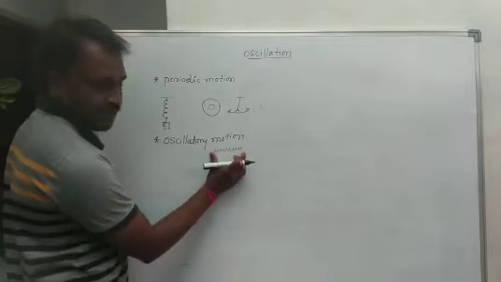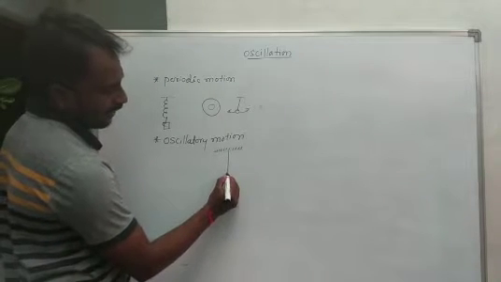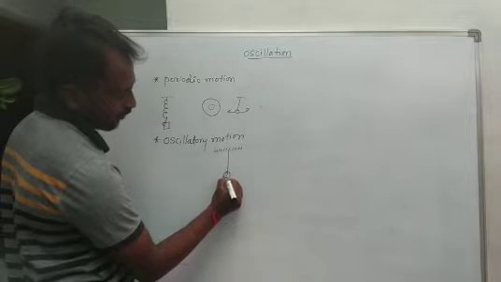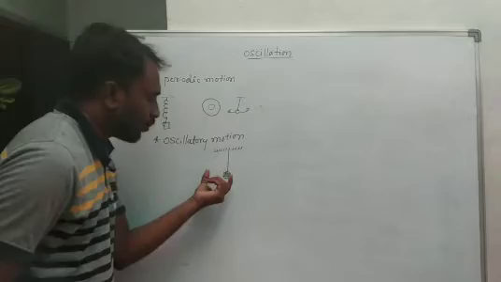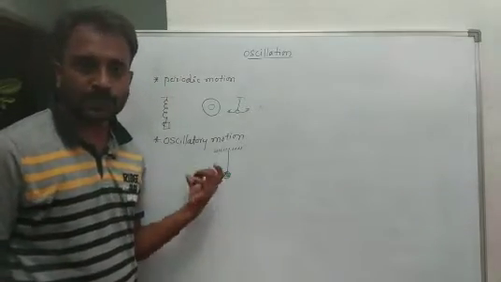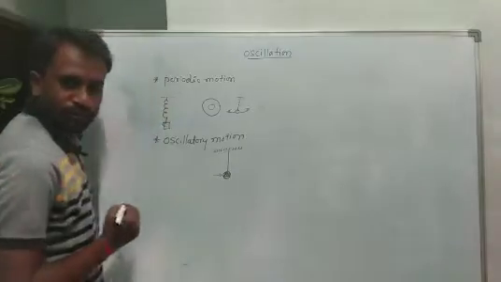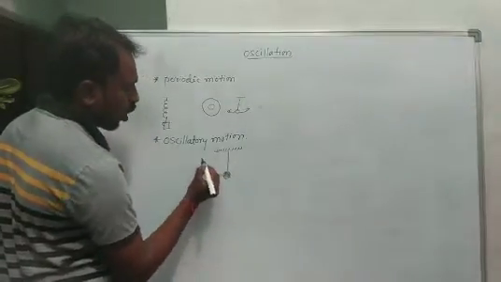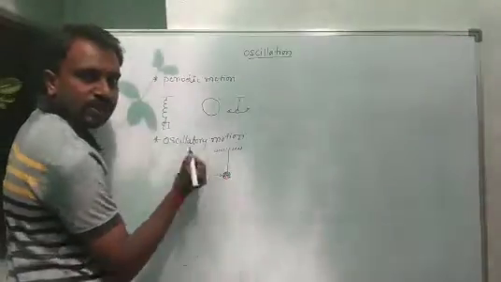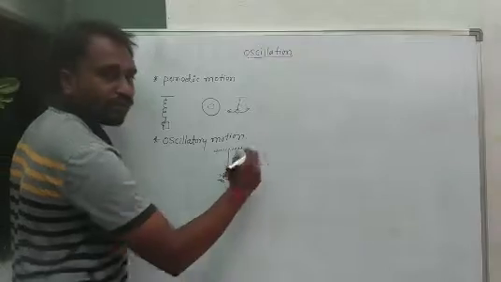This is a rigid surface, and here is a thread with an object. The object is at the mean position, which means it is at rest. When you apply some force to this object, what happens? The object starts to oscillate, which means a to and fro motion.